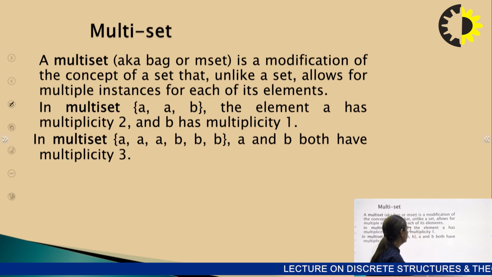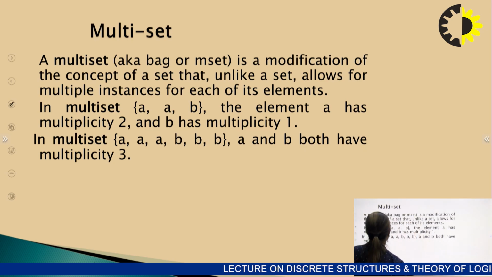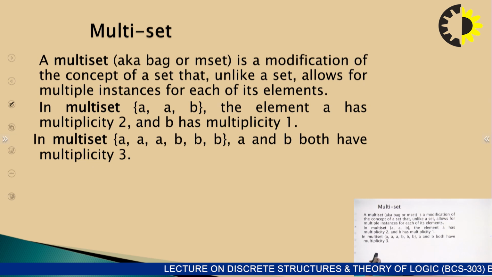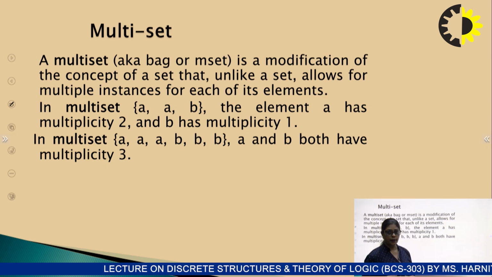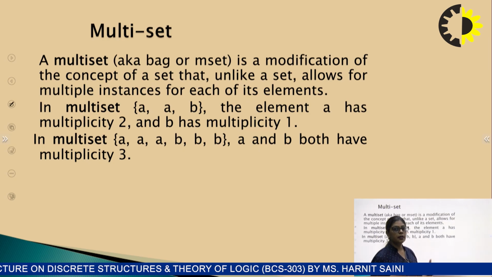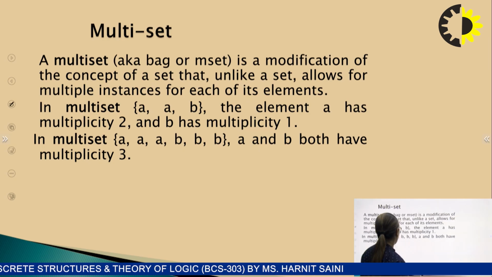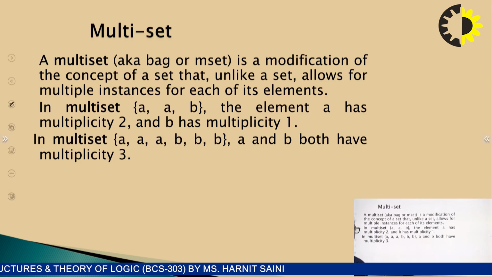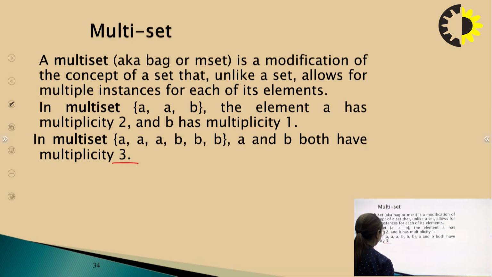But in multisets we have to count the element as it is repeated. If it is written 2 times, then we will count it 2 times. I am talking about the cardinality, or multiplicity. We can say that here each and every element is repeated 3 times, and the multiplicity will become 3.